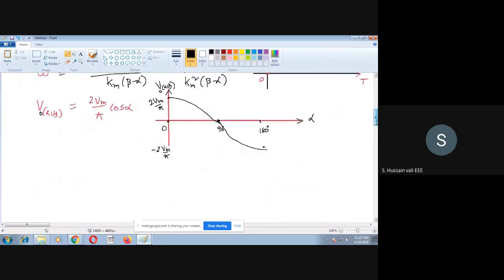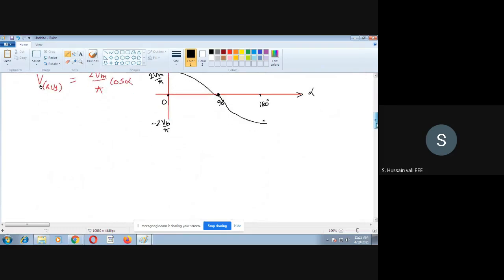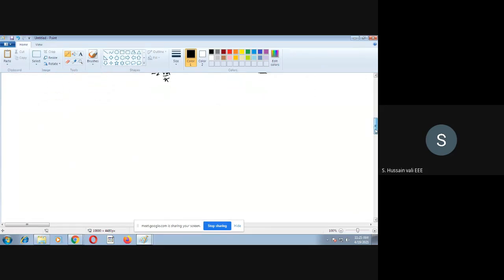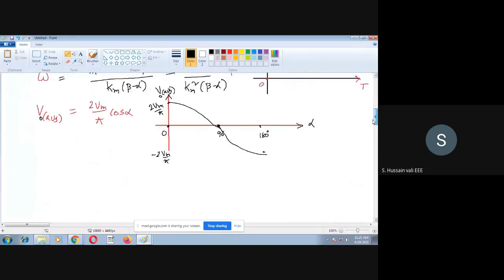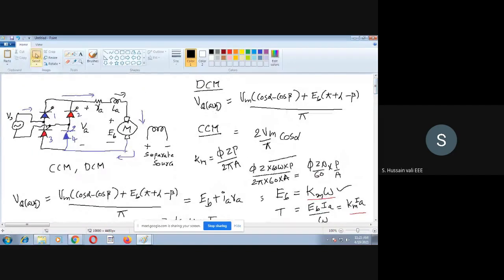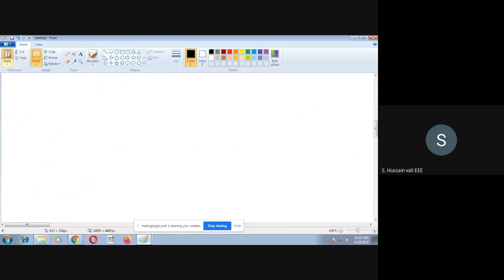Here also we'll do the analysis for discontinuous conduction mode. It means what is the current expression. Now we are going to find out the current expression for the discontinuous conduction mode case.